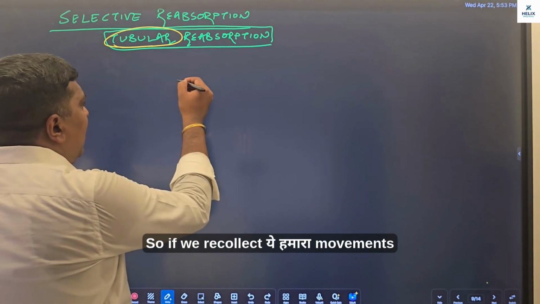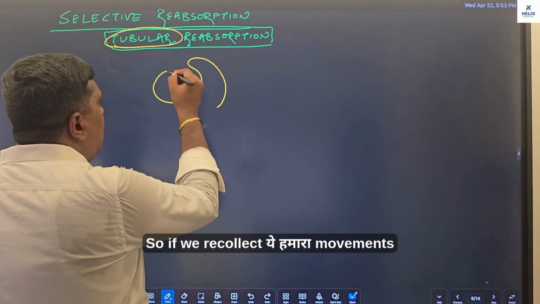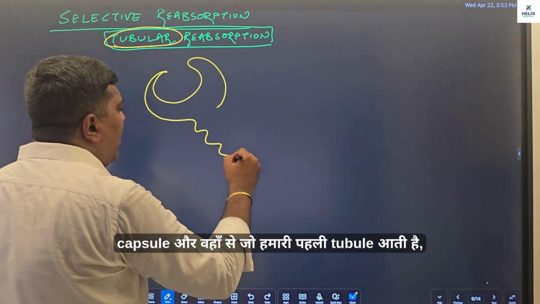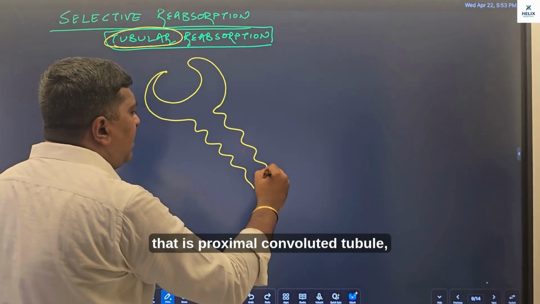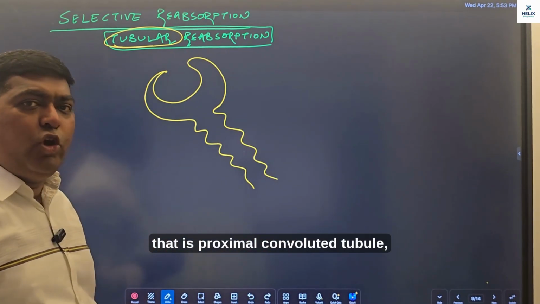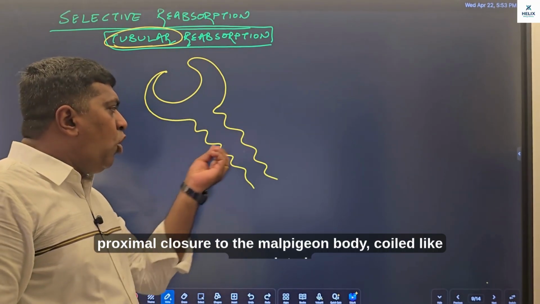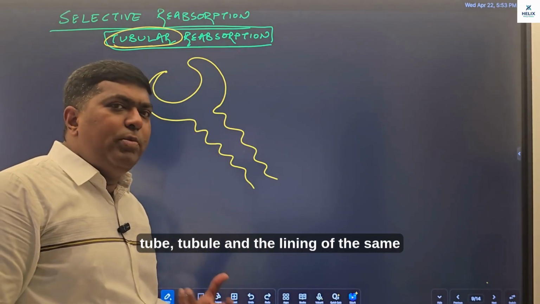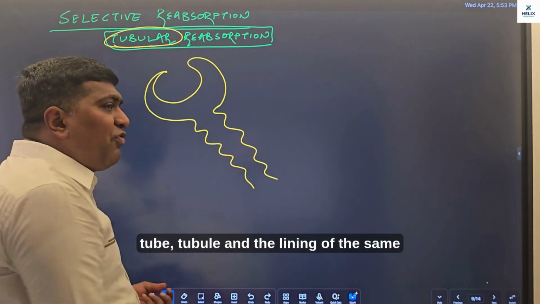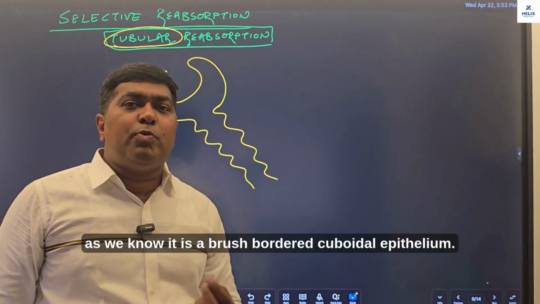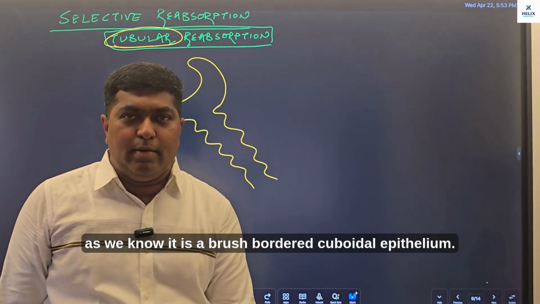So if we recollect, ये हमारा बोमेन्स कैप्सूल और वहां से जो हमारी पहली ट्यूब्यूल आती है, that is proximal convoluted tubule. Proximal, close to the Malpighian body, coiled like convoluted tubule, and the lining of the same, as we know, is a brush bordered cuboidal epithelium.